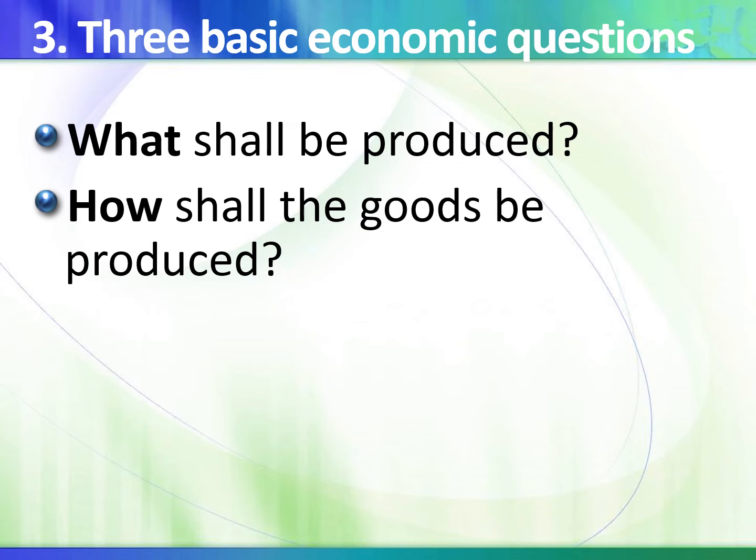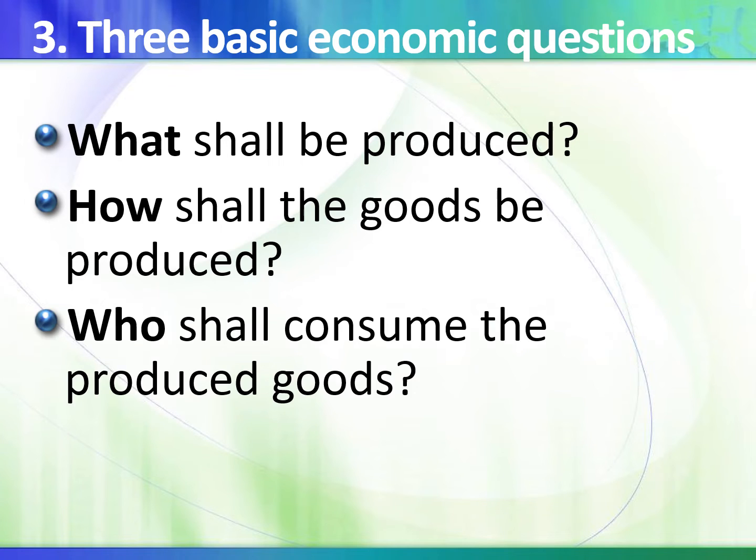And then how shall the goods be produced? We have to select the production that can use the least resources and produce the maximum amount of output so that we don't waste any resources. And then who shall consume the produced goods?